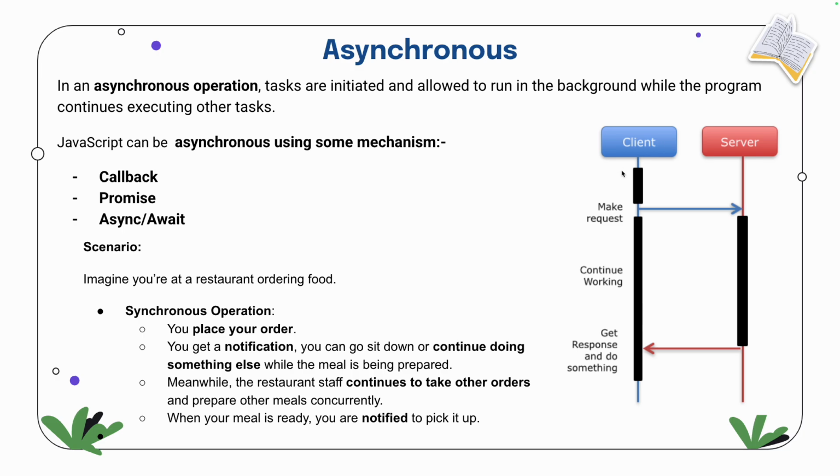So in an asynchronous operation, what happens? Let's suppose the client is making a request. The server will keep on doing something, like process B is taking that request. But till that time, the client will not wait here. The client will be doing its own work. Once the server has completed its work, there will be a middle person attached to it, like a callback I can say. That person will give you the response.